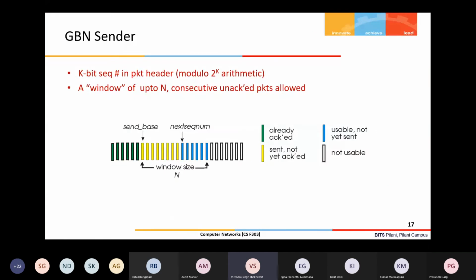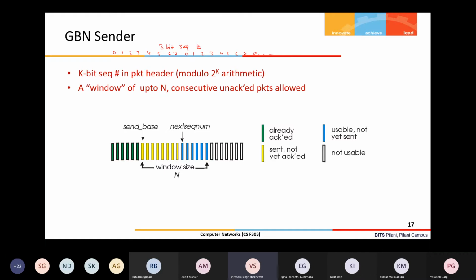So just look at the sender side, how Go-Back-N can work. There is a k-bit sequence number in the packet header, so you have a modulus. Suppose a 3-bit sequence number is there, as I already mentioned. So my sequence number will go 0, 1, 2, 3, 4, 5, 6, 7, then 0, 1, 2, 3, 4, 5, 6, 7, 0, like that.